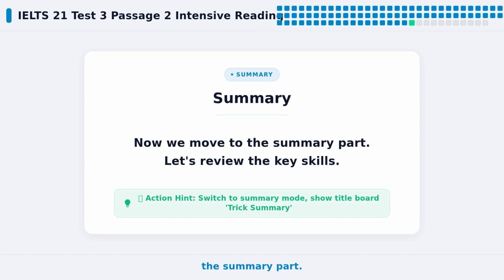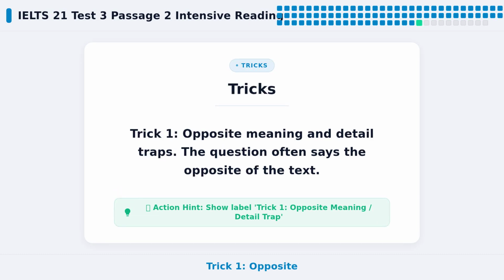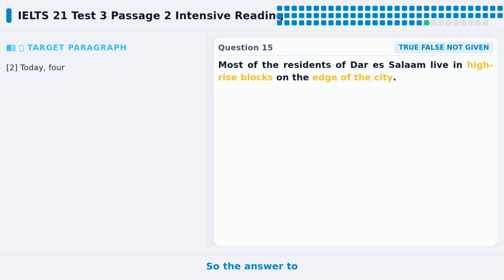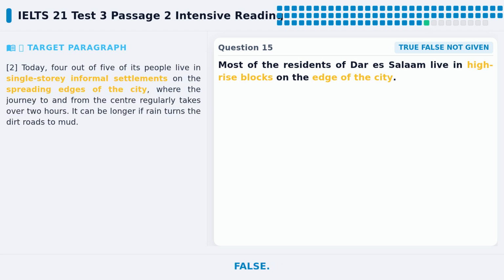Now we move to the summary part. Let's review the key skills. Trick 1, opposite meaning and detail traps. The question often says the opposite of the text. So the answer to question 15 is false.